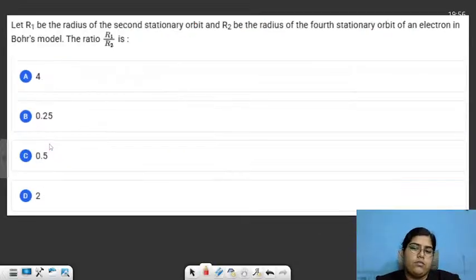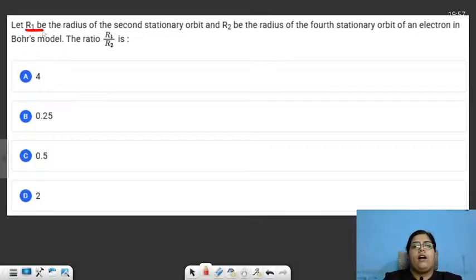Moving to the next question. For this question also, you have to use the same formula which we just used in the above question.